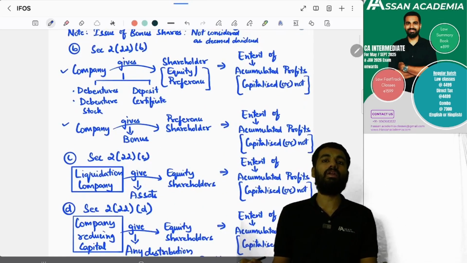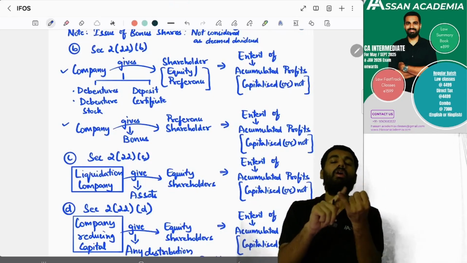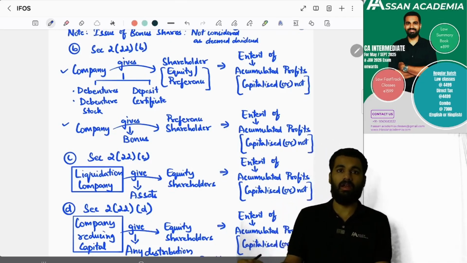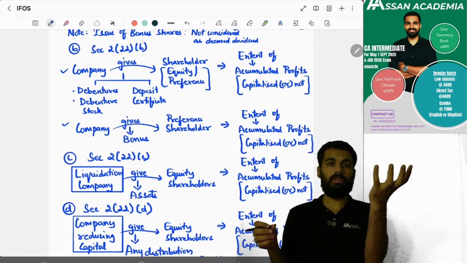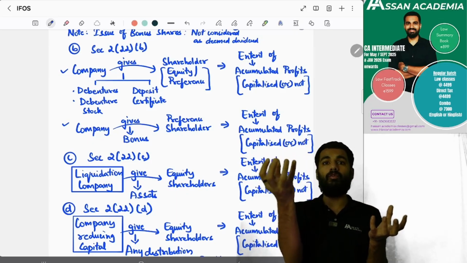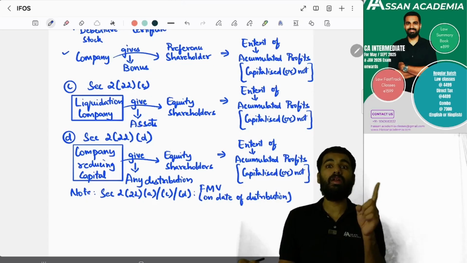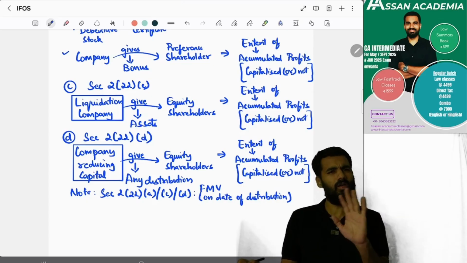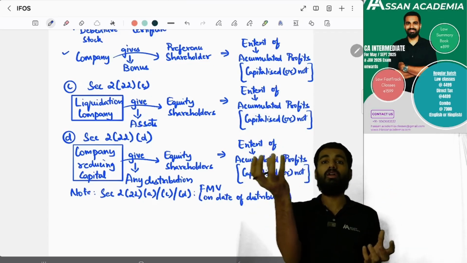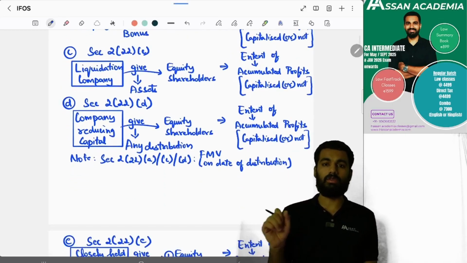And next, if company is giving to the shareholder, either equity shareholder or preference shareholder, debenture, stock and deposit certificate, the value of those debenture stock or deposit certificate should be taxed to the extent of accumulated profit, whether capitalized or not. Next, if company is giving bonus to whom? To the preference shareholders. Company generally gives bonus to the equity shareholders, not preference. If it is giving to the preference shareholders, then to the extent of accumulated profit, whether capitalized or not, will be taken to the income from other sources.